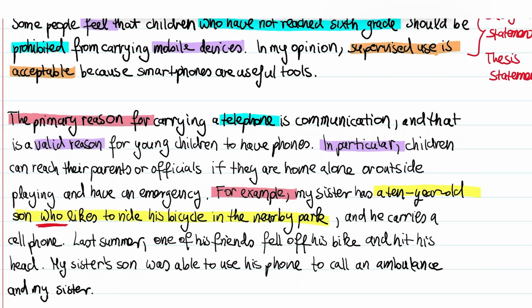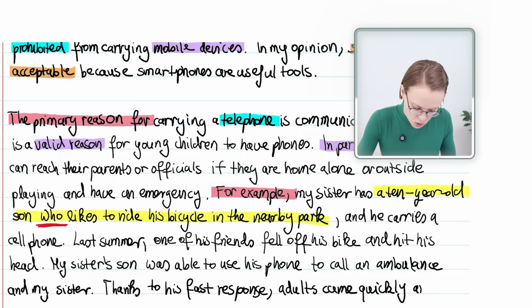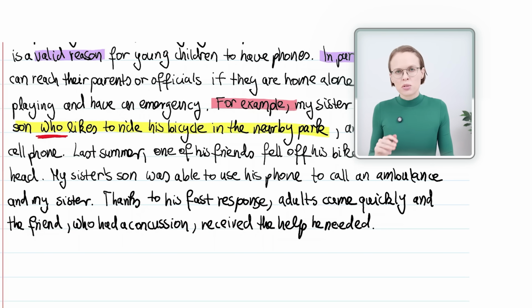Thanks to his fast response, adults came quickly, and the friend who had a concussion received the help he needed. As you can see, I don't give too much detail, but there is enough to understand why I talk about the boy riding bicycles in a park. It shows that the cell phone was important for dealing with an emergency. Here you can see that you don't need to write a lot to get your idea across.